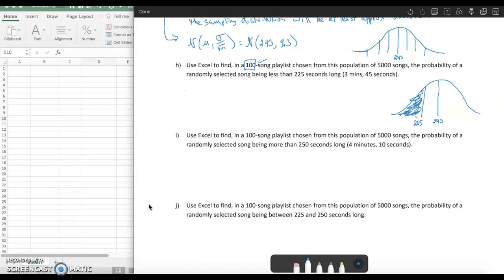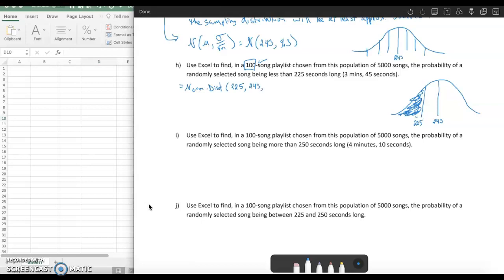So we're going to use the norm.dist Excel command here. Remember, in there we first put the value in question, so the 225 in this case. And then we have to put the mean and the standard deviation. So the mean is 243.